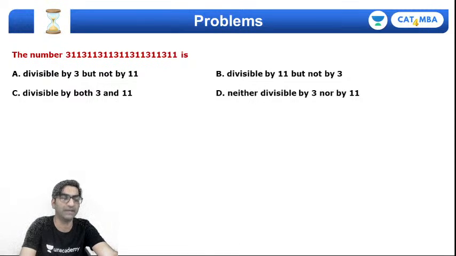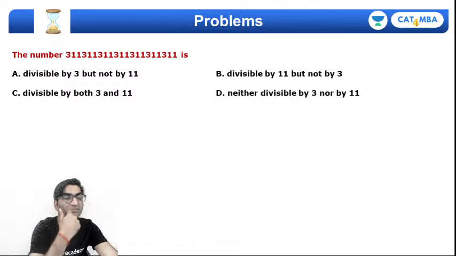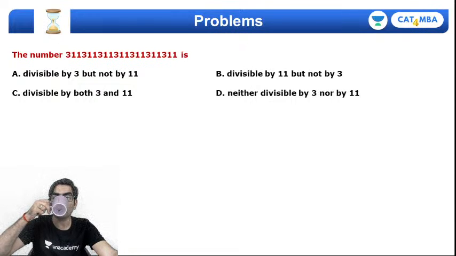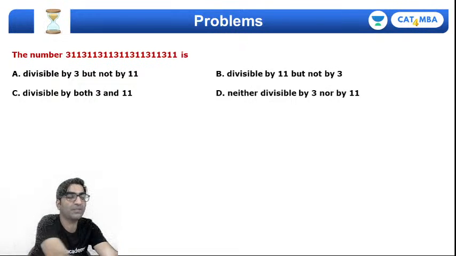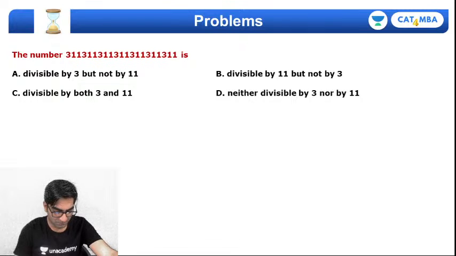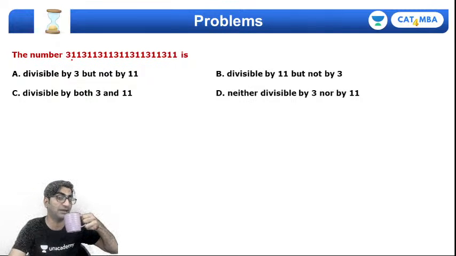Okay, here's another one that is based on divisibility rules. See if it makes sense to you. And if you look at the option choices, then what I need to figure out, is it divisible by 3, is it divisible by 11?